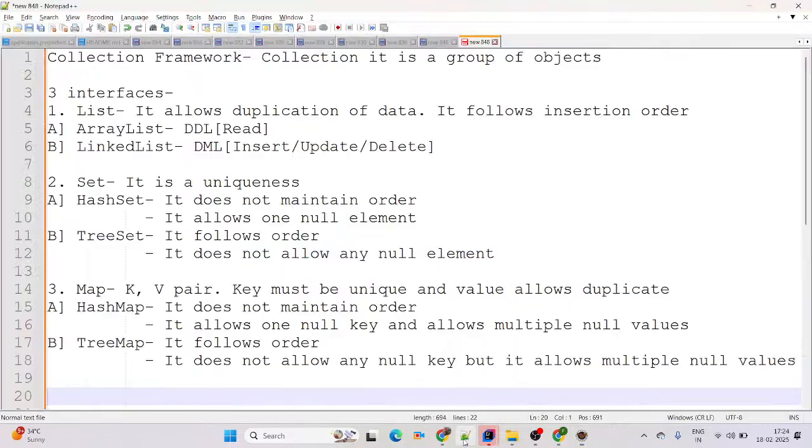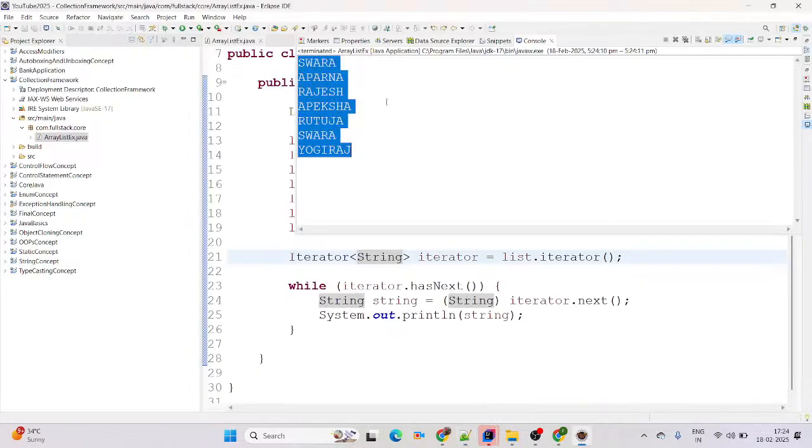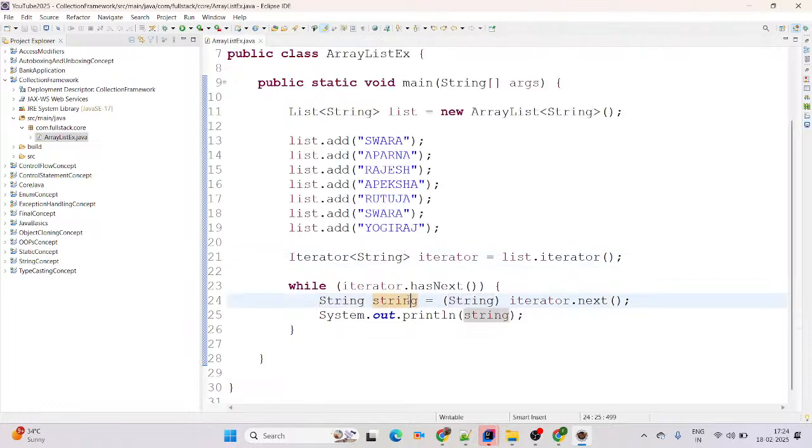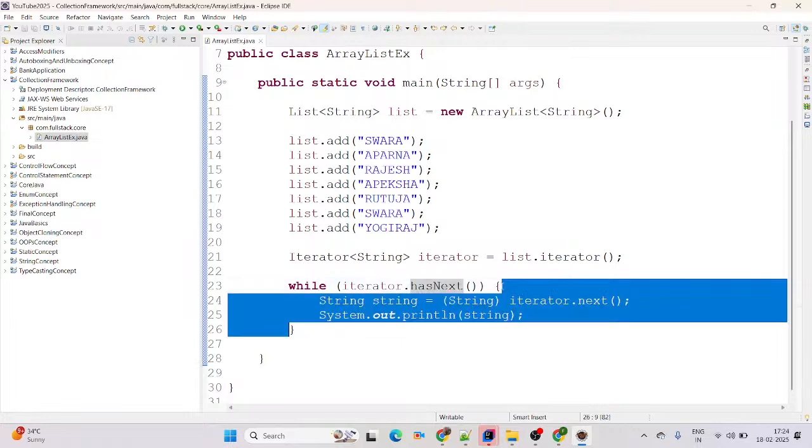It means whatever we learn here, List is a Java interface. It allows duplication of data and it follows insertion order. See on screen, like it follows the insertion order, and Swara comes there twice. It means it is adding the duplication of data as well. Perfect. And here we are using Iterator as an interface to iterate the records. Then here we are calling the hasNext method. If the data is available there, the method return type being boolean, it will return true. And it will print the records whatever we have available there.